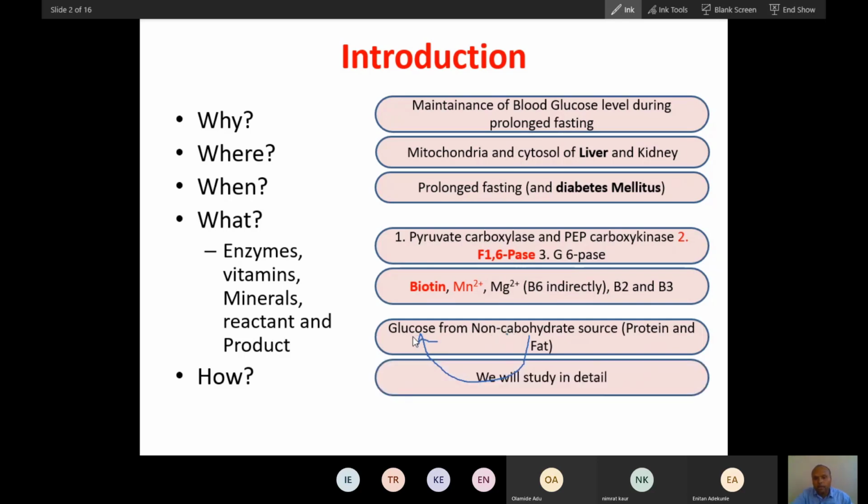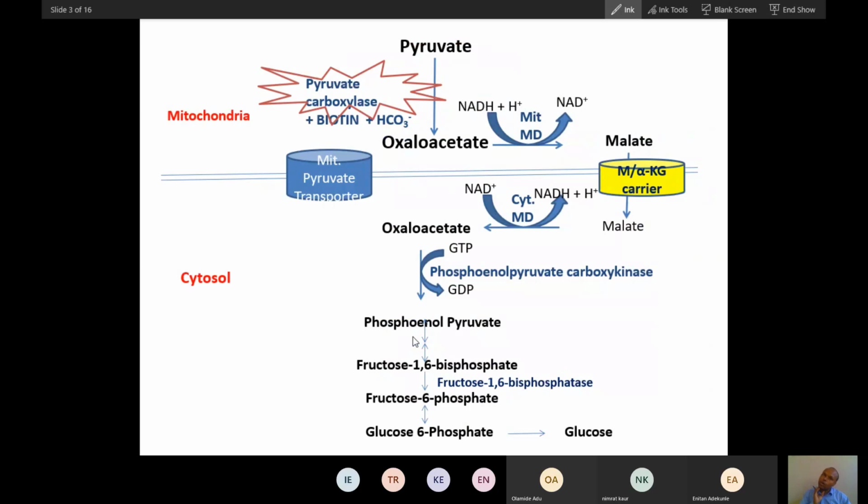Now how does it happen? Let's discuss it. So now let's talk about this very important pathway. As we have seen, in glycolysis glucose goes to glucose 6-phosphate. Glucose 6-phosphate will convert into fructose 6-phosphate. Then through one irreversible step, catalyzed by the third enzyme, PFK, this fructose 6-phosphate will convert into fructose 1,6-bisphosphate.